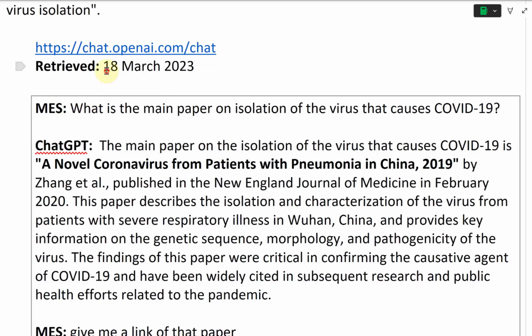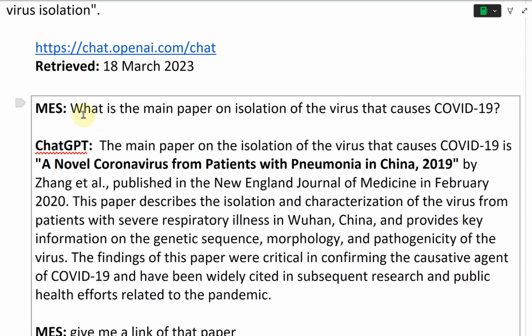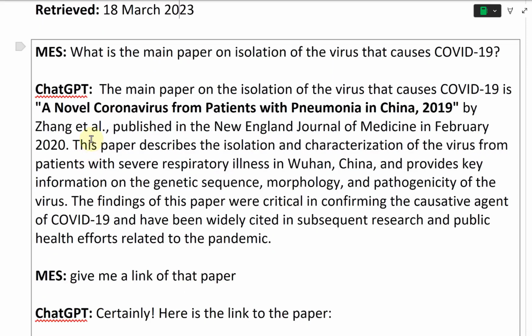This is March 18th, 2023. So it probably changes up how it answers, but you can get similar results. Anyways, the question I asked is, what is the main paper on isolation of the virus that causes COVID-19? And ChatGPT states, the main paper on the isolation of the virus that causes COVID-19 is, quote, "A Novel Coronavirus from Patients with Pneumonia in China, 2019" by Zhang et al., published in the New England Journal of